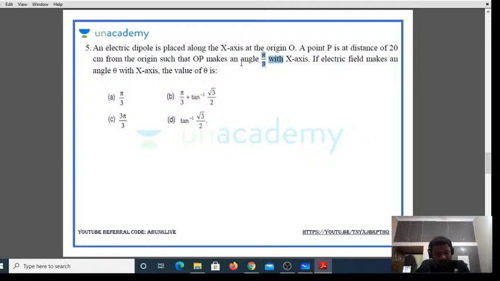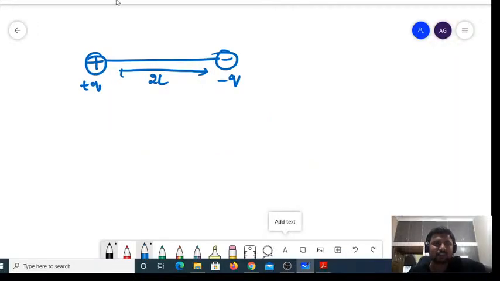Equatorial line is a line which divides the dipole into two equal halves. So you have a point which is neither along the axial line nor along the equatorial line. For this, it is a special case, we call it a general case. You're supposed to find the electric field due to this dipole at this point P. This case we are going to learn in the competitive syllabus only.